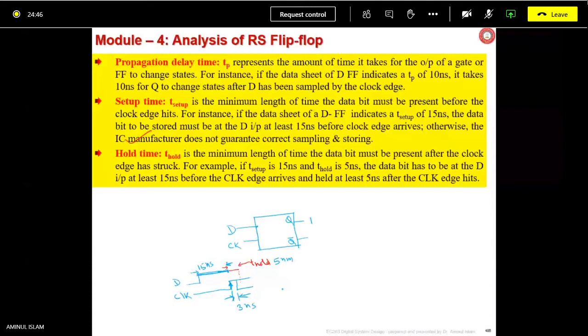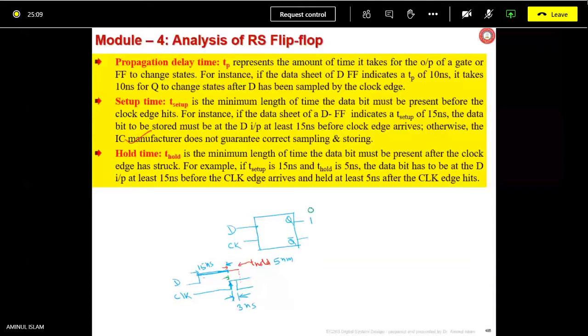Now, propagation delay is the time which is delay. Let me take another color. Clock is hitting here. This is the time till Q gets changed. Earlier, suppose it was 0.